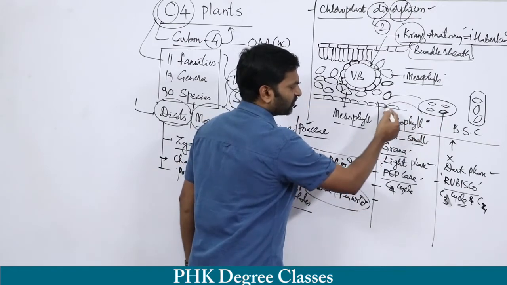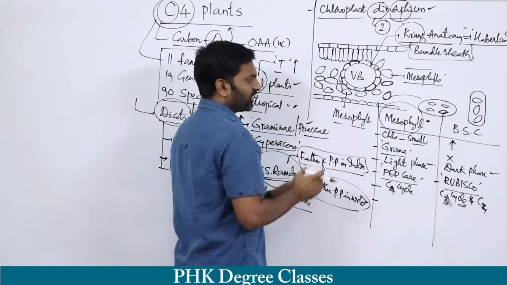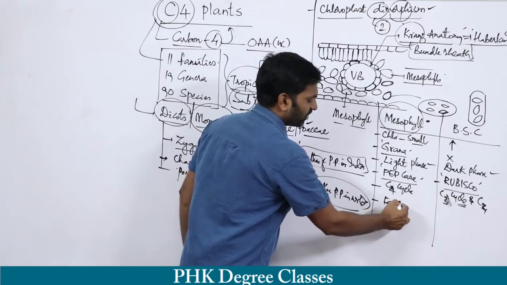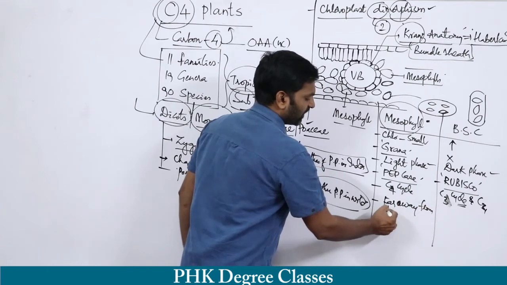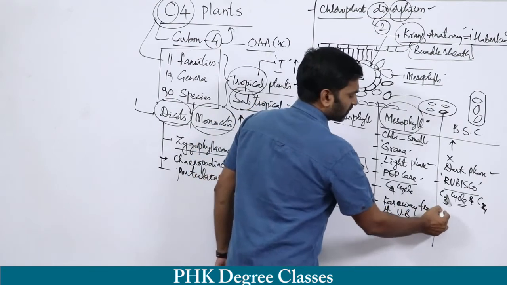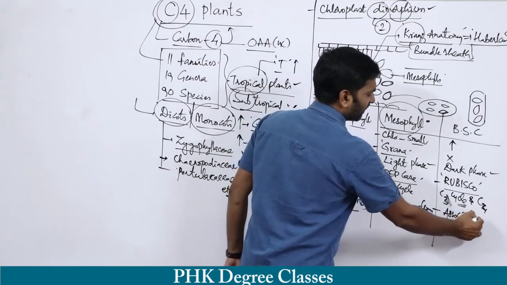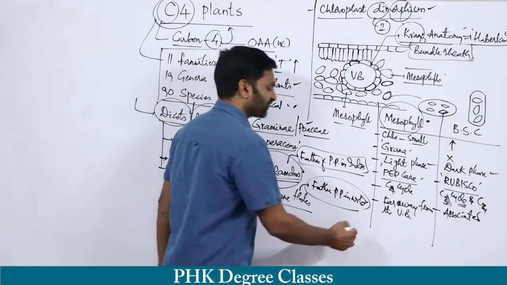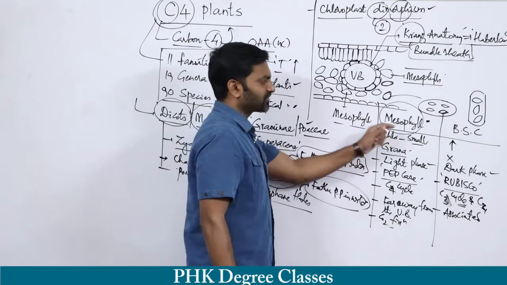These mesophyll cells are far away from the vascular bundles, whereas the bundle sheath cells are associated with vascular bundles. CO2 fixation takes place in the mesophyll cell.